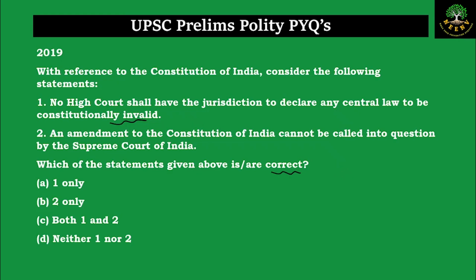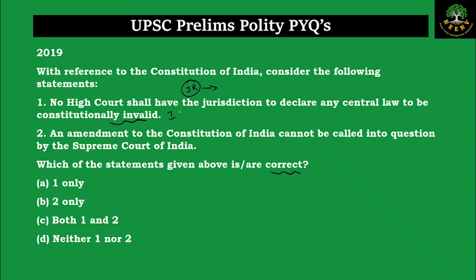Now, statement 1 is saying that no High Court shall have the jurisdiction to declare any central law as constitutionally invalid. The High Courts, just as the Supreme Court, also have the power of judicial review. Judicial review in simple words is the courts will look at the validity of the law and compare it with the provisions of the Constitution. If they are not in sync with the provisions of the Constitution, to the extent they are conflicting, they will be declared as invalid. So, High Courts also have the power of judicial review, and they can declare a central law within their jurisdiction as invalid as long as they are conflicting with the provisions of the Constitution.